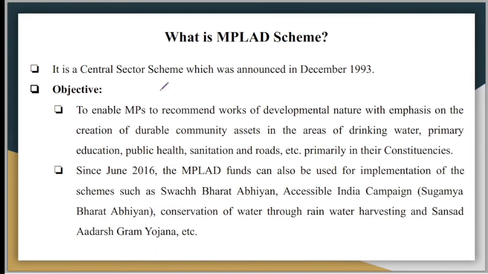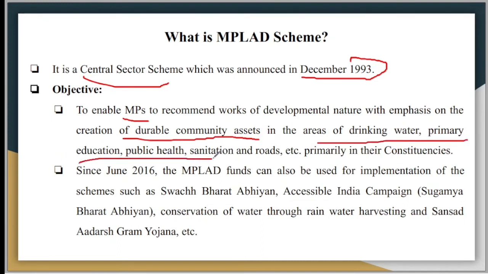Now let's move on. So what is the MPLADS scheme? It is a central sector scheme which was announced in December 1993. So what is the objective of the MPLADS scheme? The main objective is to enable Members of Parliament to recommend works of developmental nature with emphasis on the creation of durable community assets in the areas of drinking water, primary education, public health, sanitation, roads, etc., which are primarily the work in their constituencies to be done by them only.